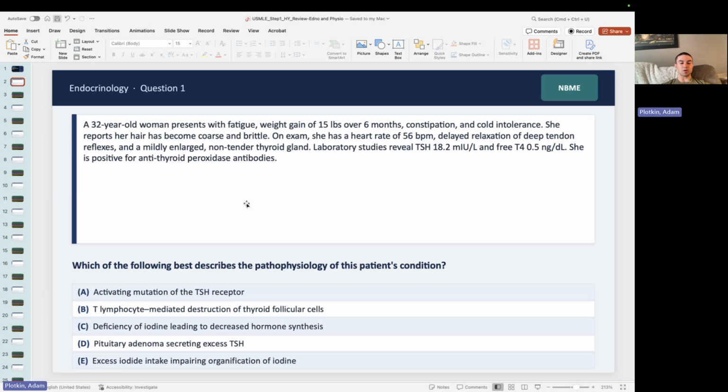Now, my question is, which of the following best describes the pathophys of this patient's condition? So pause your screen, take a second to think about it, and we'll go through it.